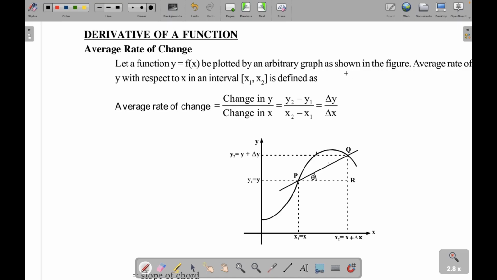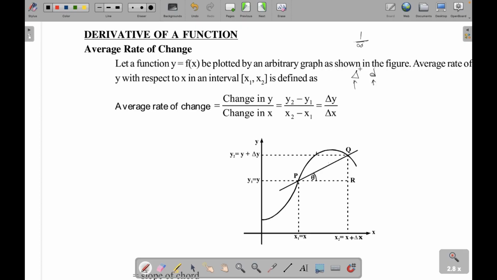Right, so there is a difference between delta and d. Delta means large, d means very small. Again there are two terms: infinite and infinitesimal. Infinite means very large. Infinitesimal means infinitely small, just like 1 upon infinity. This is a very small number, right? Very close to 0. So this is what we mean by d, and delta means very large.